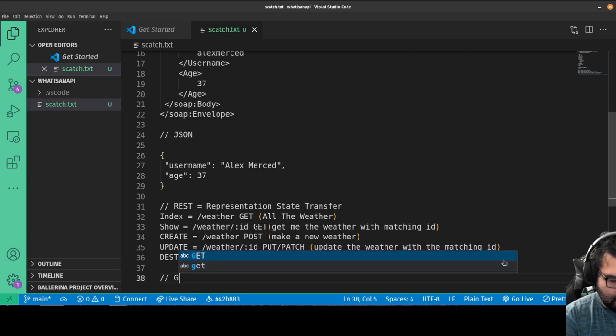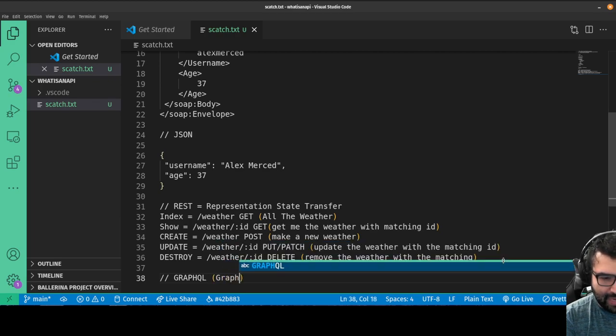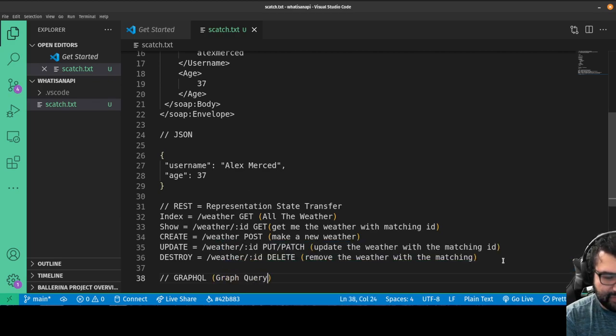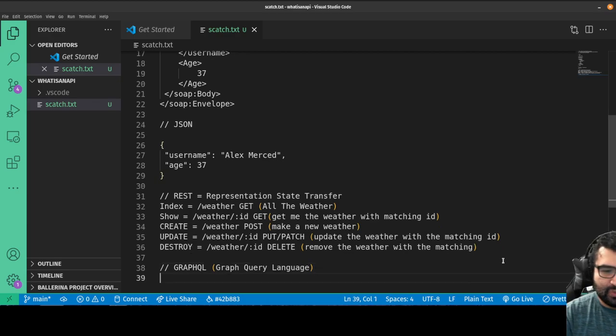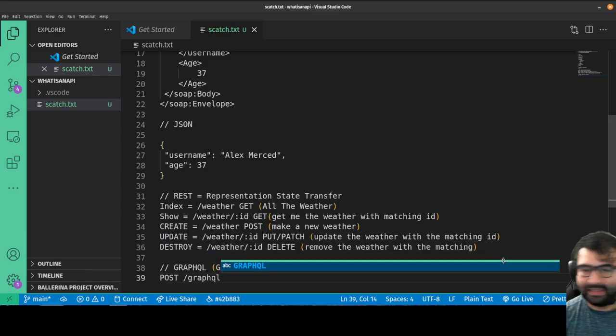So they came up with GraphQL, which stands for graph query language. The idea is that you're going to express the relationships between all your data as a graph. And a graph just means all the individual connections between individual pieces of data. So generally what happens here is that there's only really one endpoint. Essentially, everything is a post request to /GraphQL, typically. There's going to be a GraphQL endpoint, and you make a post to it.